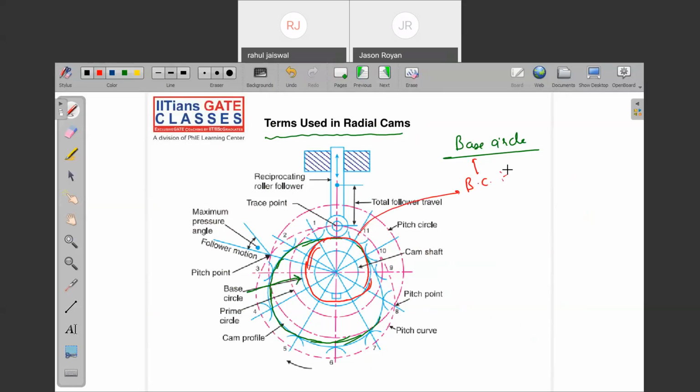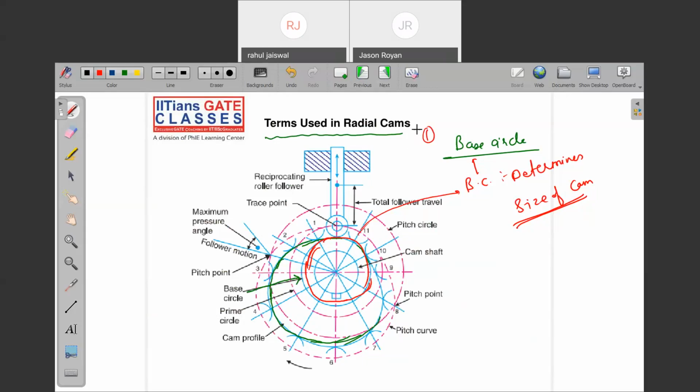And this circle is what? Note down, it determines the size of the cam. Somebody will ask you how we can find the size of the cam? Base circle. We have so many circles: pitch circle, base circle, prime circle. But what is the most important circle? Base circle.